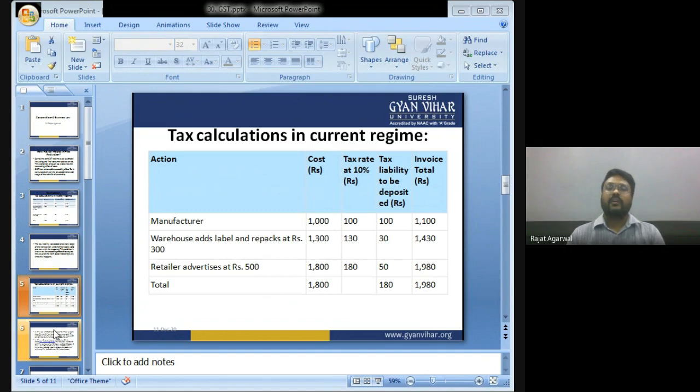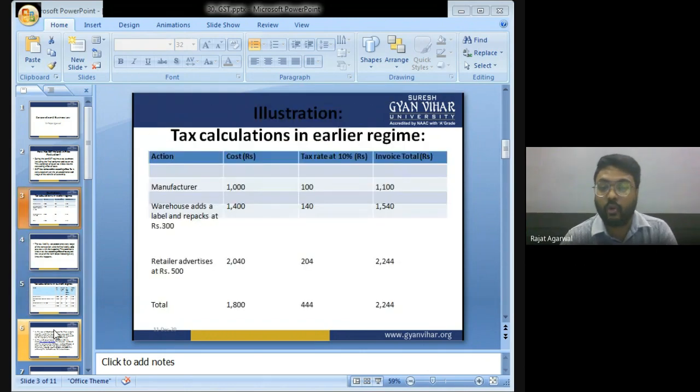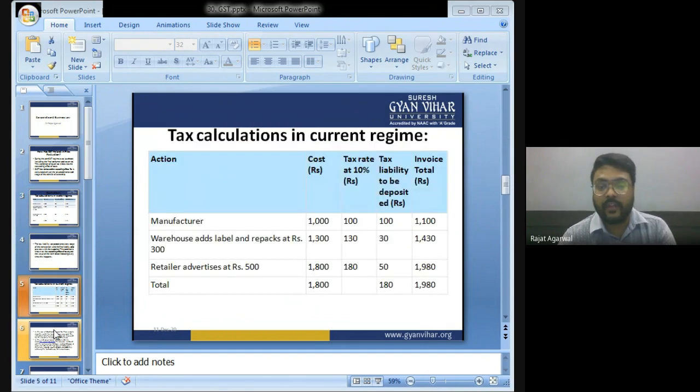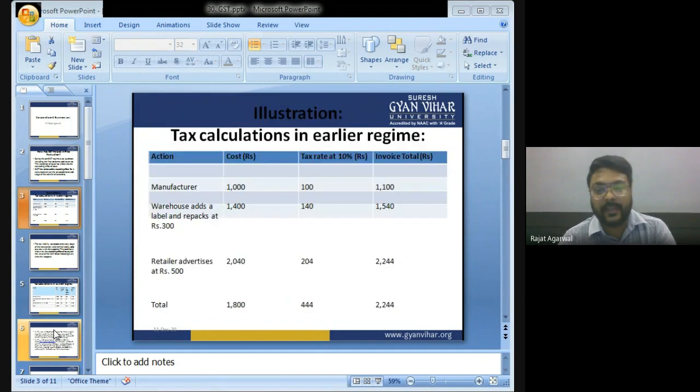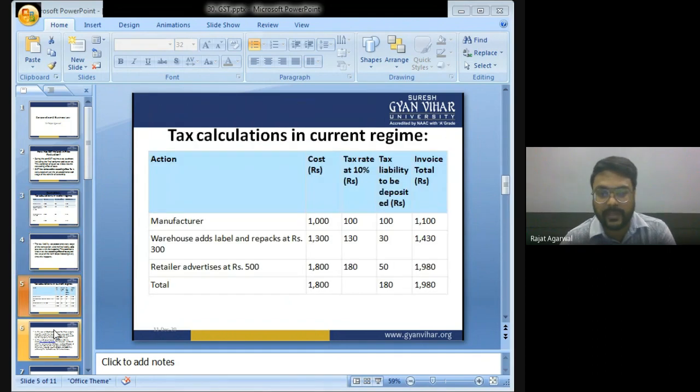Now the retailer adds the profit. Now the price of the product is 1800. Tax is 180, but out of the 180, the retailer has already paid 130. Now he will pay only 50. Now you will see that we are only paying tax of 180, but in the previous regime we were paying tax of 444. Now we are paying less tax. Prices of goods are decreased. In the earlier regime the price of goods is 2224, and here the price of goods is 1980.